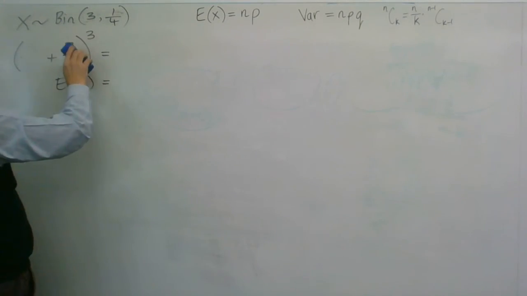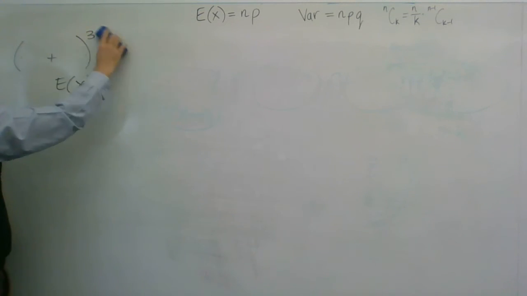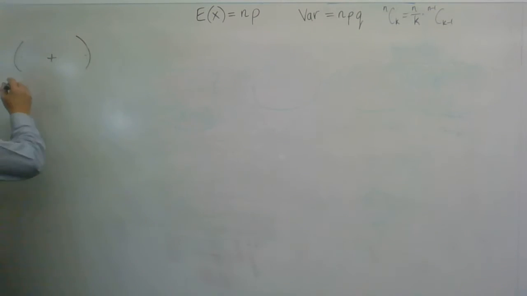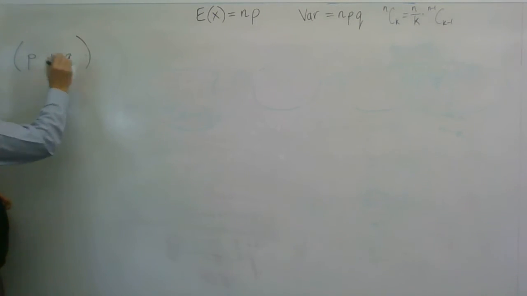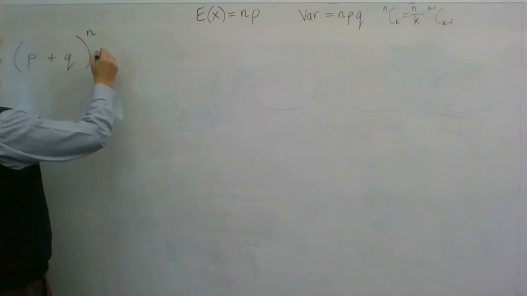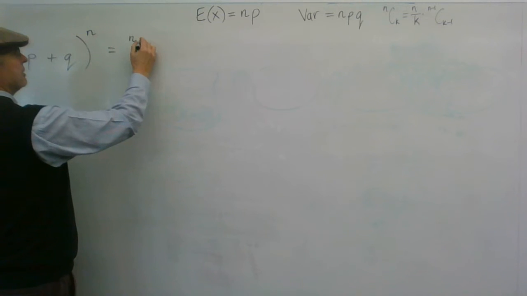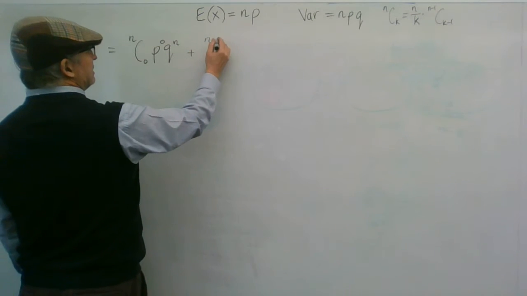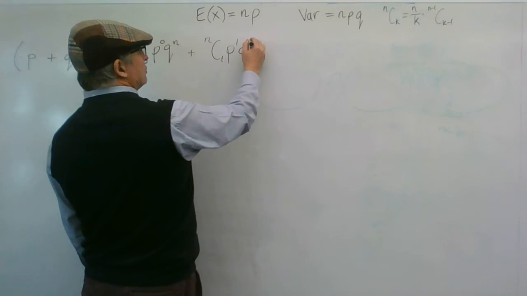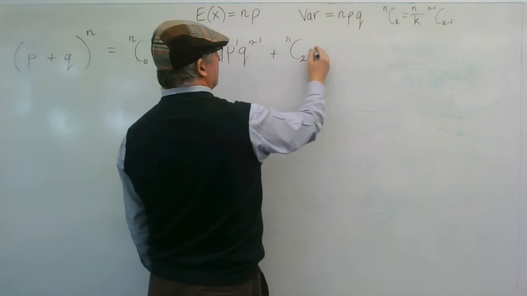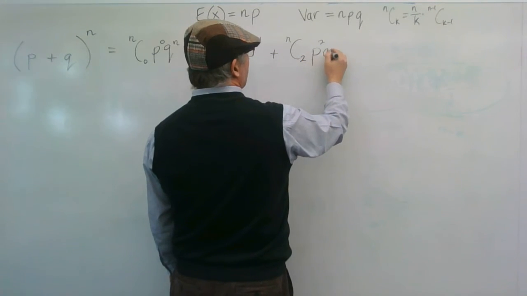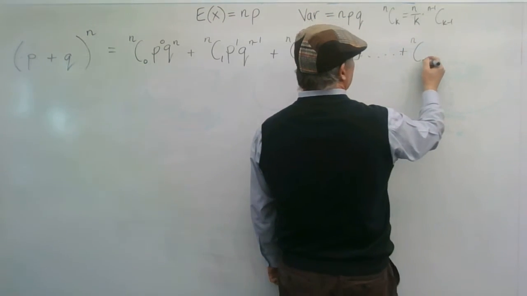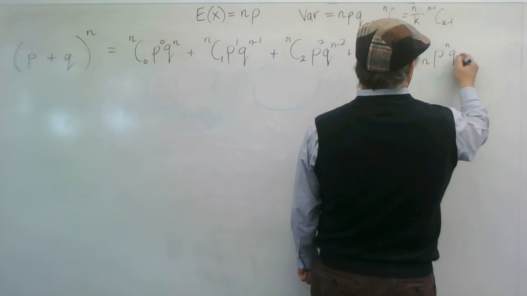Instead of a quarter plus 3/4, if I put in here that I've got P and Q, and it's to the power of n, then this is actually nC0 P to the 0 Q to the n plus nC1 P to the 1 Q to the n minus 1 plus nC2 P to the 2 Q to the n minus 2, all the way down to nCn P to the n Q to the 0.